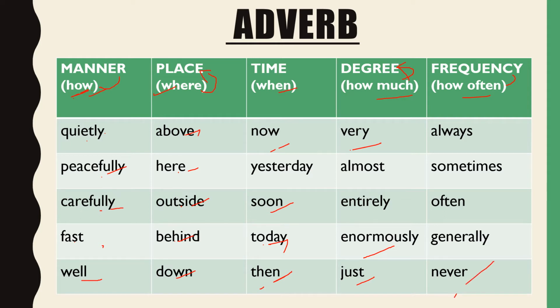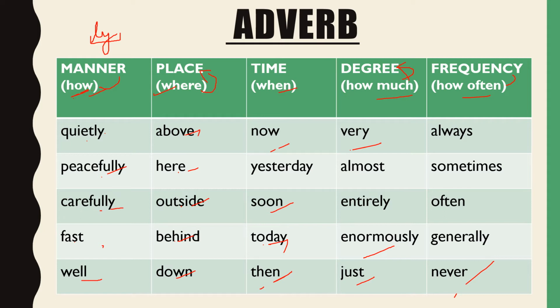Clear? One important thing I want to tell you is that it is generally understood that all the words ending with ly are adverbs, but not always. There are many adjectives which also end with ly, like lovely, likely, silly, lively, costly. All these are adjectives, they end with ly and they are not adverbs.